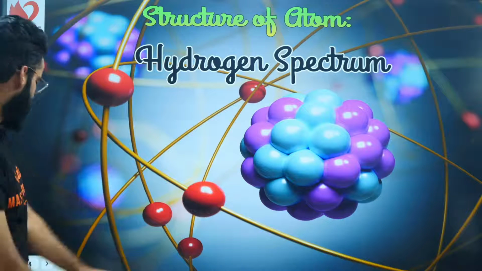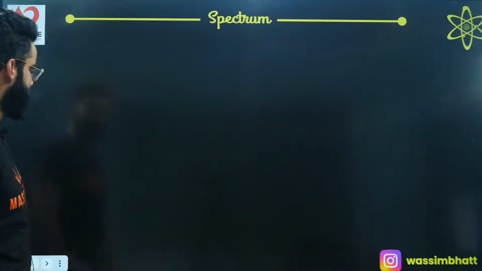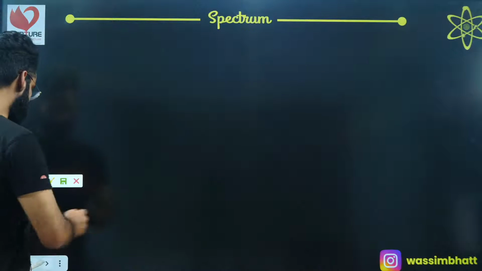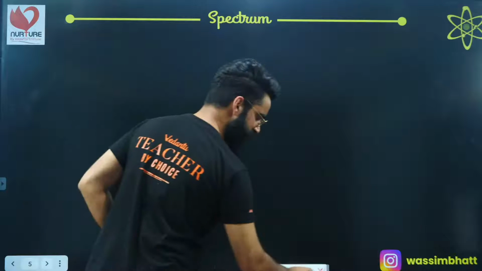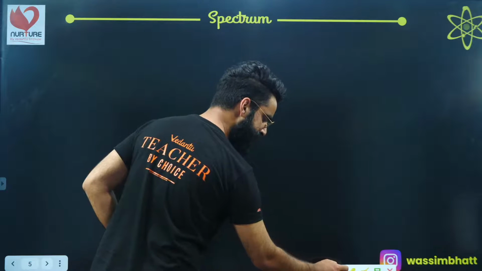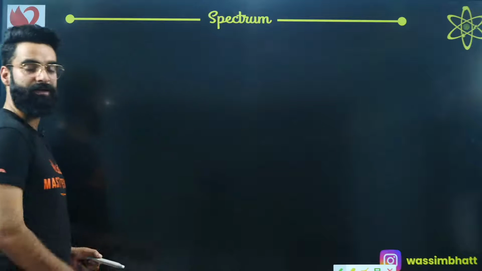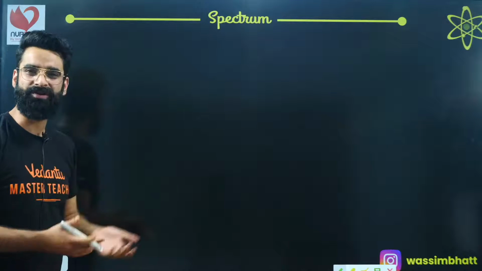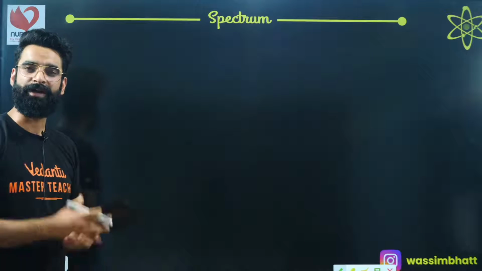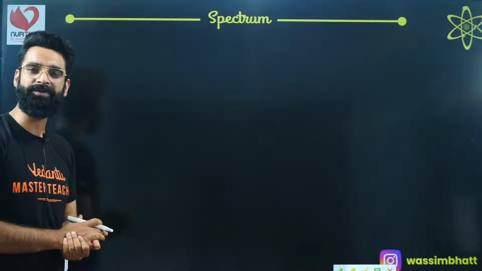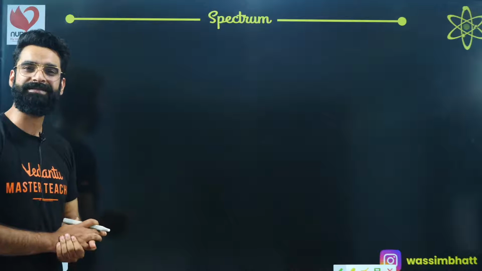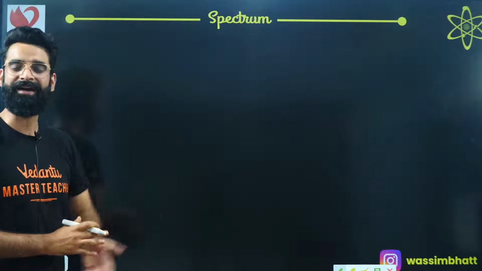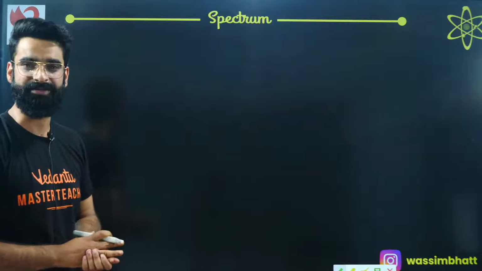Alright, so let's get going with something called hydrogen spectrum. Before talking about the hydrogen spectrum, let me give a quick overview of certain things which we have discussed in the last session. In the last session of atomic structure, I gave you certain formulas to calculate the radius of the nth Bohr's orbit and the velocity of the electron in the nth Bohr's orbit. We talked about total energy of the electron in the nth Bohr's orbit, potential energy, and kinetic energy. All those things were done in the last session.